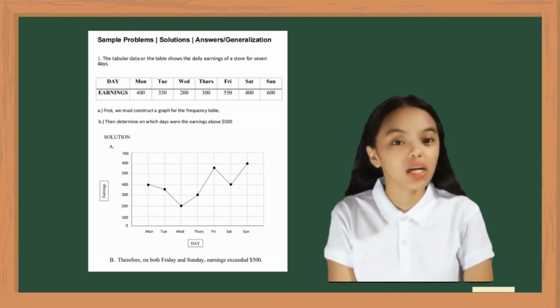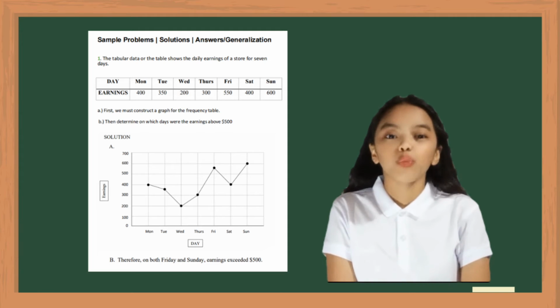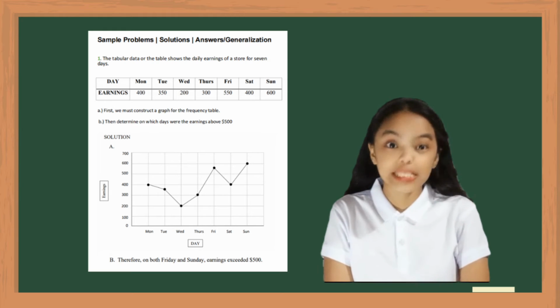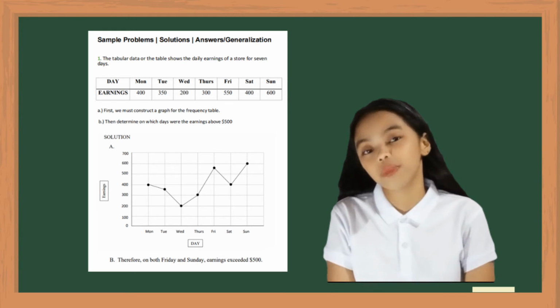Also, the dot, or the data point of the graph, represents the quantity or a number that matches a particular day in the x-axis.